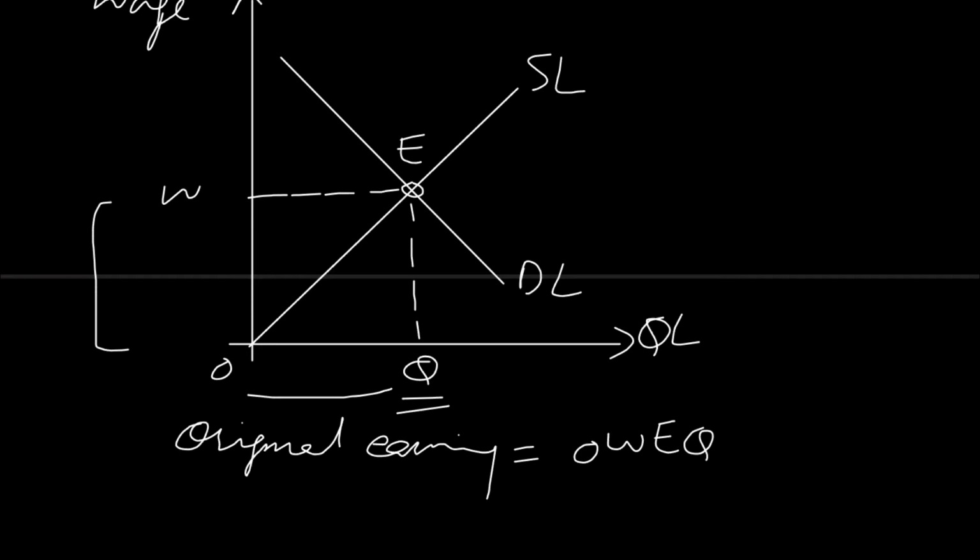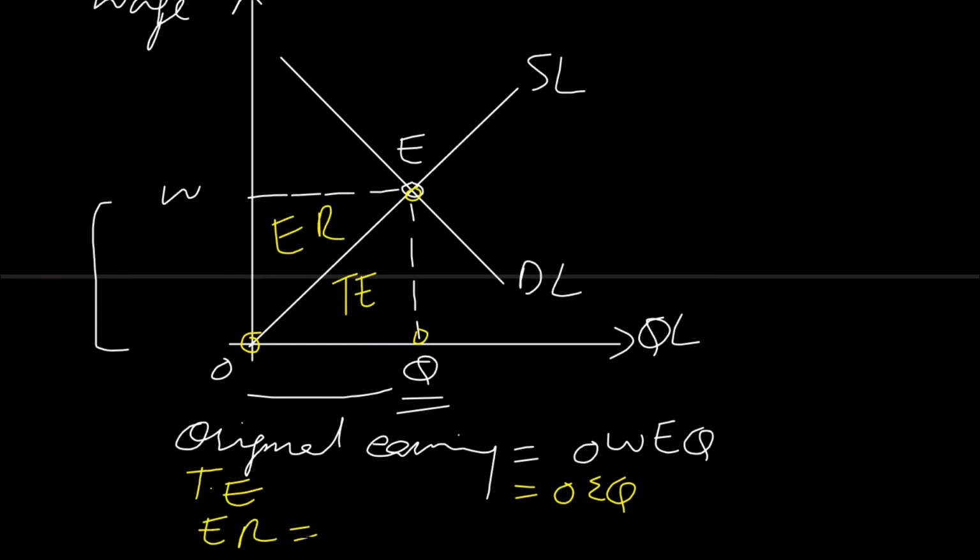And if the person moves to an alternative job, then he will be able to earn this much amount, this triangle, which is his transfer earning. OEQ is the earning from next best alternative job. So his transfer earning is equal to OEQ, and he is sacrificing this much amount of money. This is economic rent. So economic rent is equal to OWE. This triangle is economic rent.